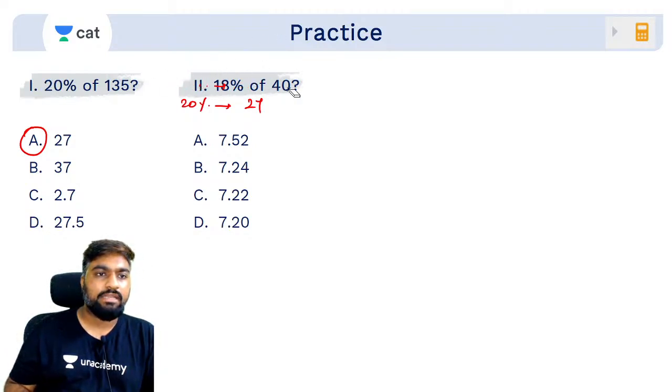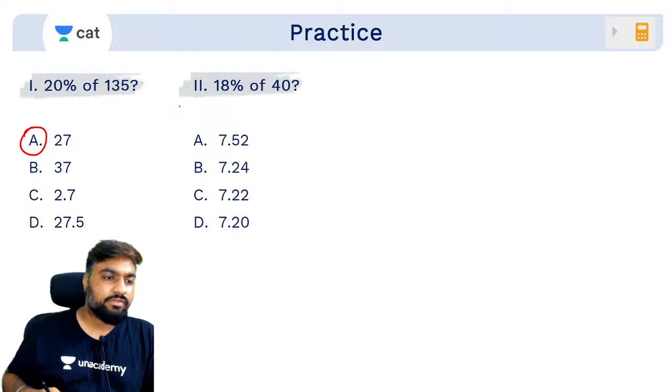How much is 18% of 40? Quick. 18% of 40. Gaurav says 7.2. Others? Everybody 7.2.